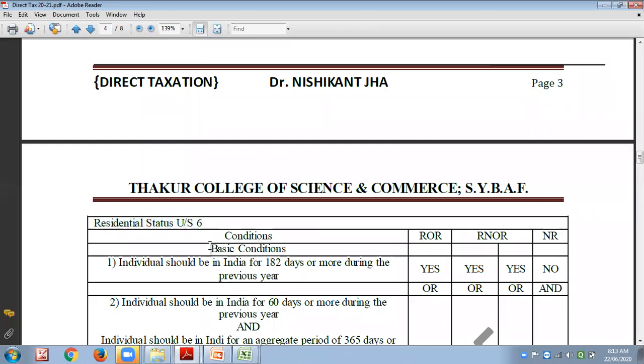So this is your basic condition, explained under section 6 subsection 1 of the Income Tax Act. It states, if an individual is in India for 182 days or more during the previous year, I think you know your previous year, 2019-20, he will be directly resident of India. If not, non-resident.